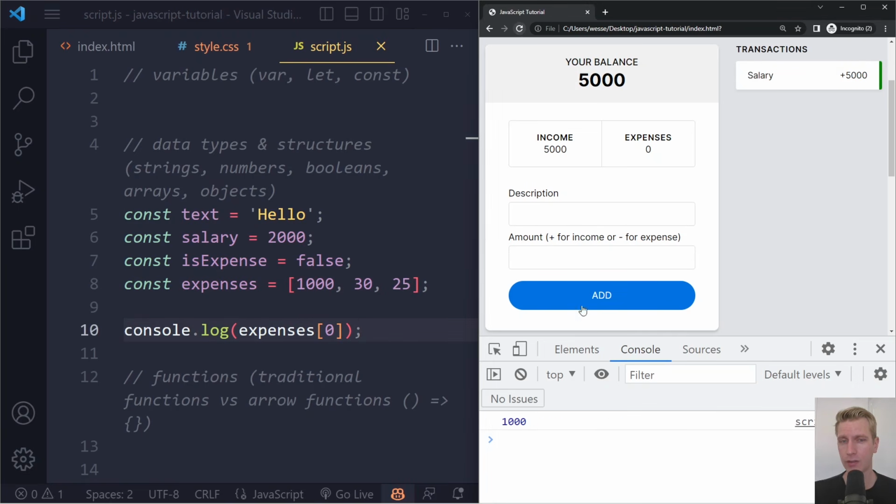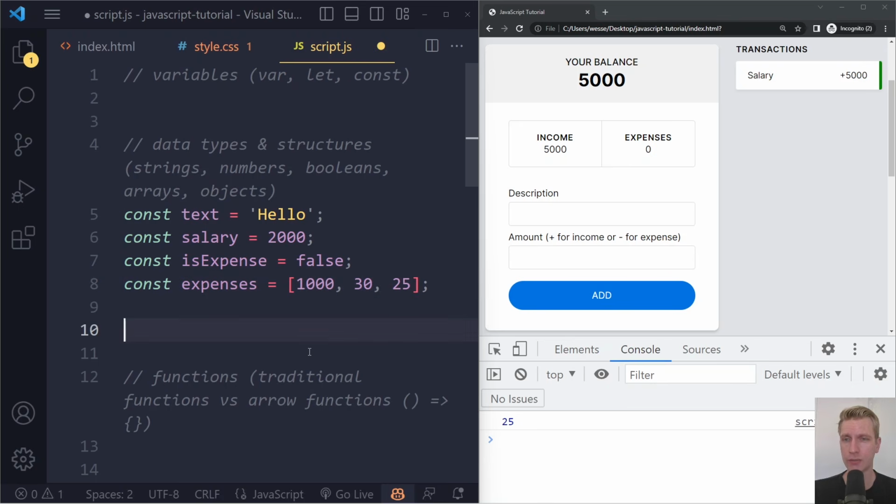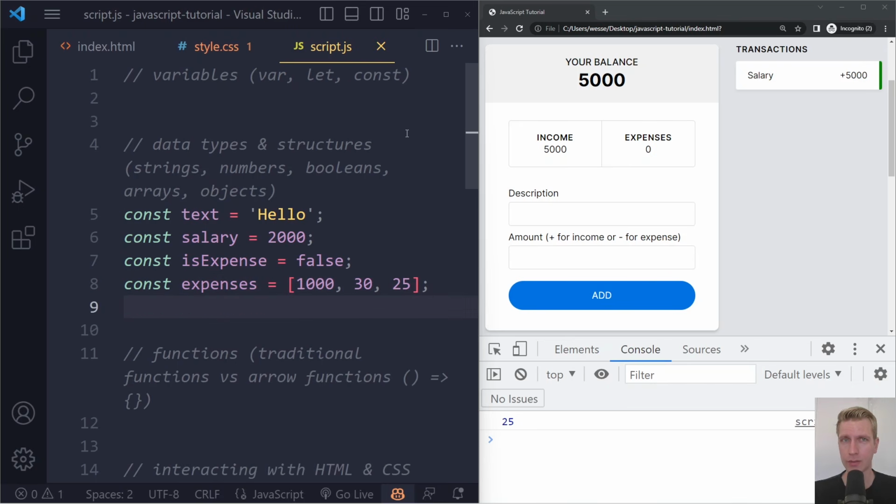If I log here and I refresh, we actually get the number 1,000 because that's the first one. If we do expenses 1, we get the number 30. It's always a little bit confusing. If you want to get the second element in the array, you shouldn't write 2, because if you write 2 here, we actually get 25, which is the third one. The indexes start from 0, so it's 0, 1, 2. It's just a list of elements, and the tricky part is the indexes start with 0.